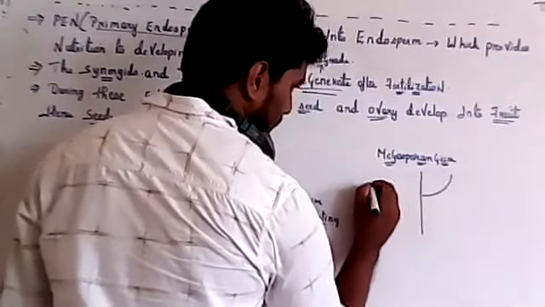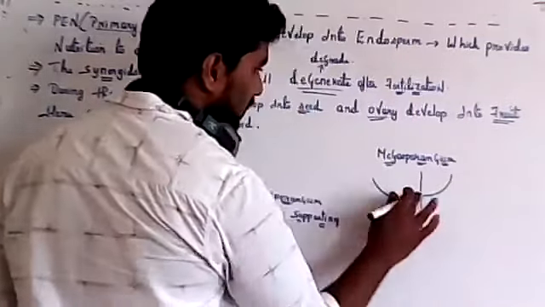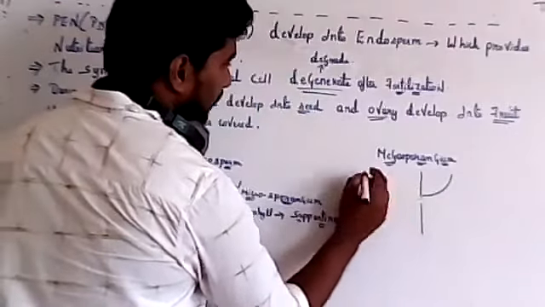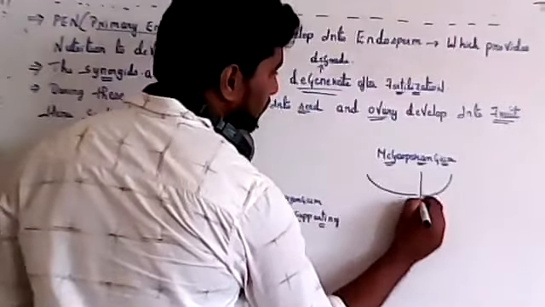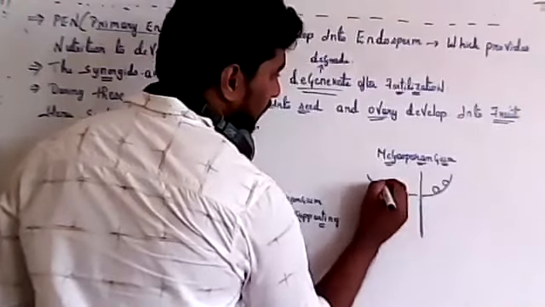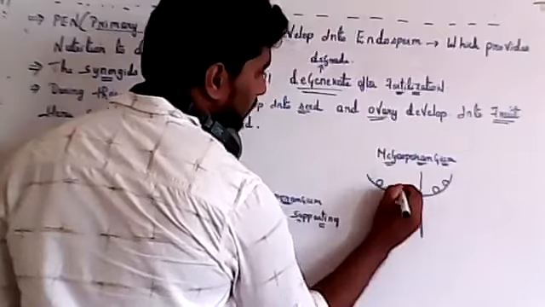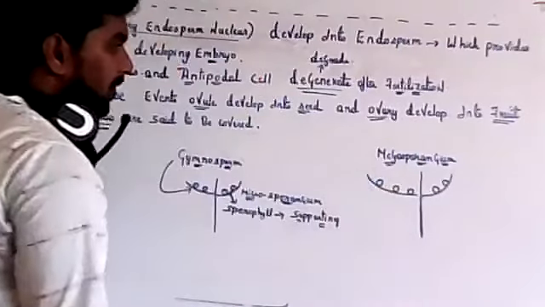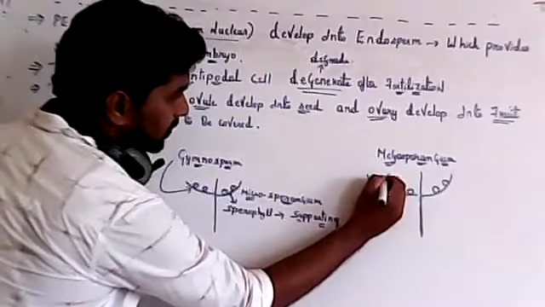Here also the same supporting structure, sporophyll, is present. On top of that there will be ovules directly, so there is no ovary. Ovary is absent in gymnosperm; only ovules will be present. So fertilization can take place directly.